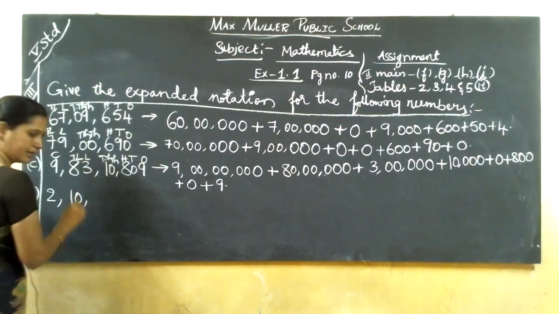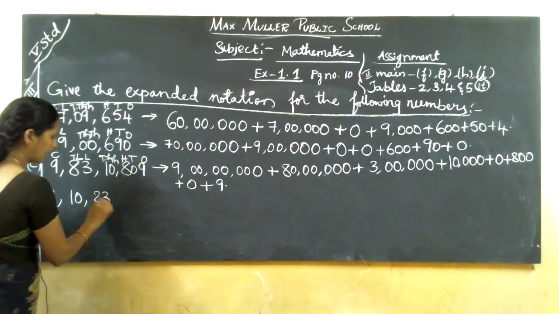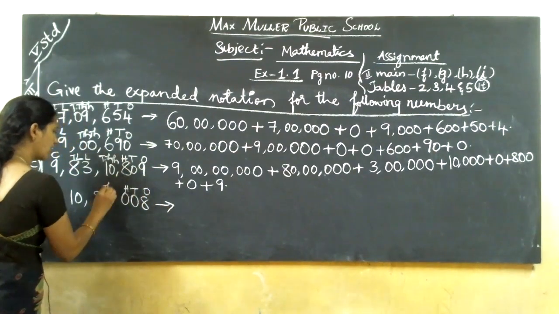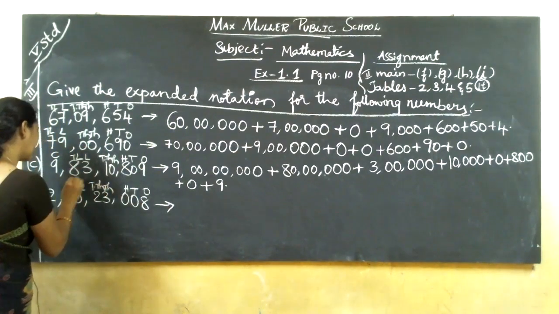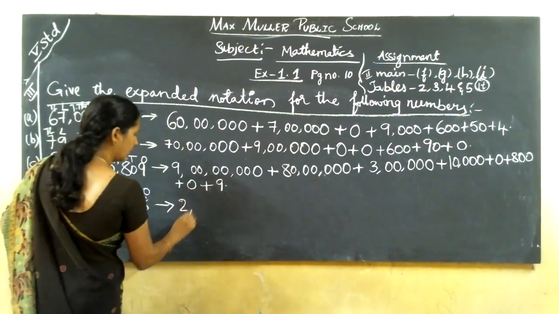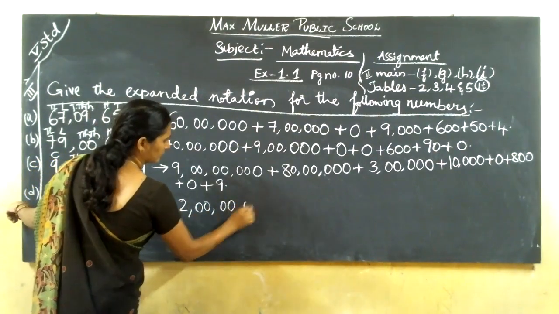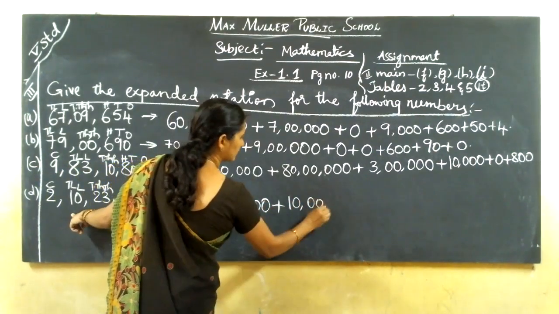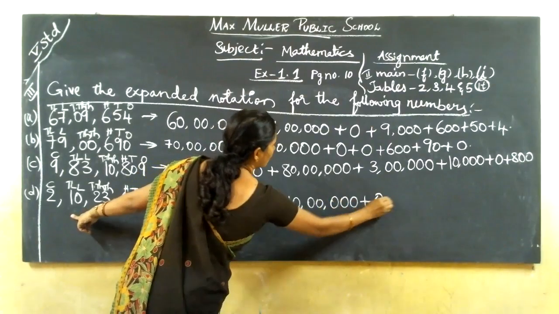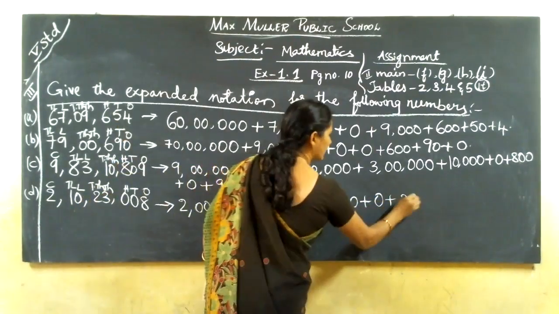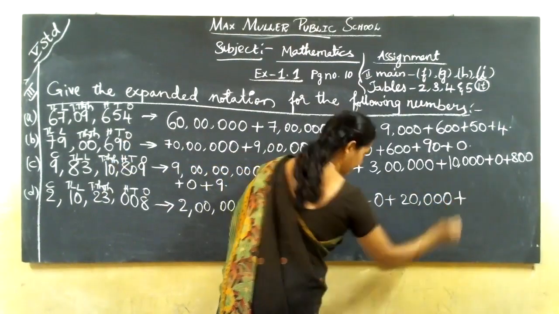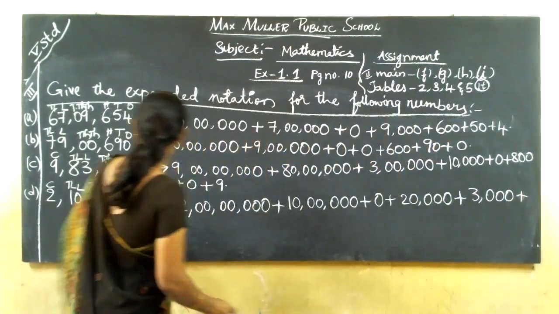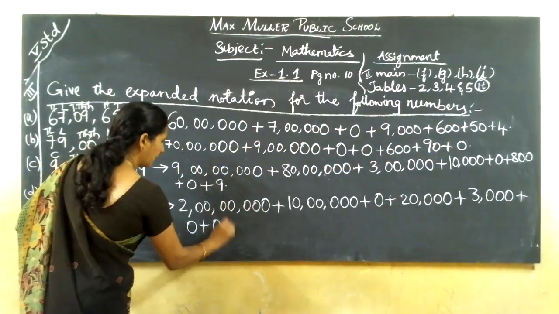2, 10, 23, 008. So 1, 10, 100, 1000, 10,000, lakhs, 10 lakhs, crores. So once again 2 crores plus 10 lakhs plus 0 plus 20,000 plus 3,000 plus how much? 0 plus 0 plus 8.